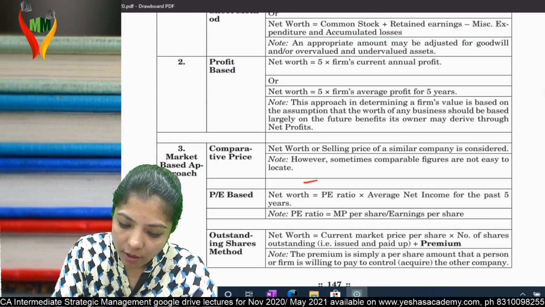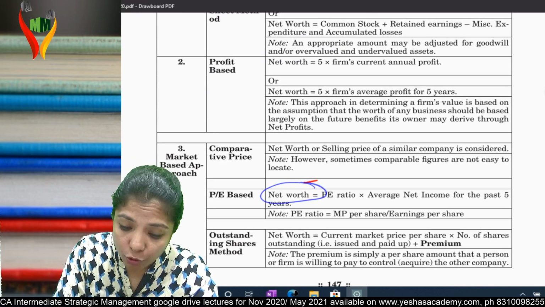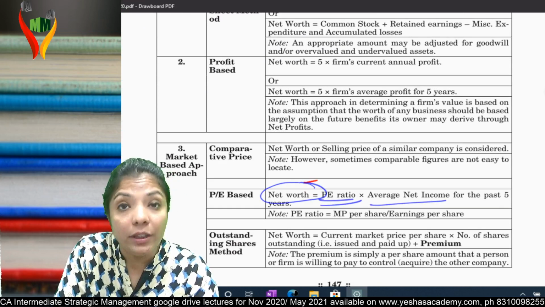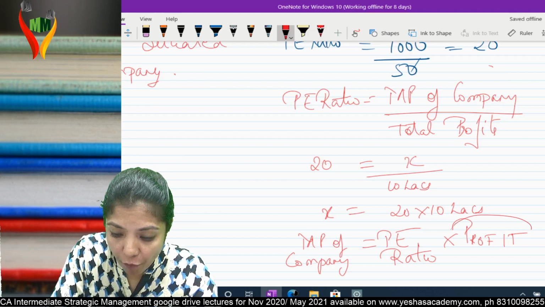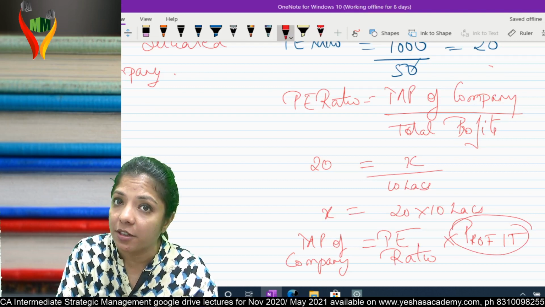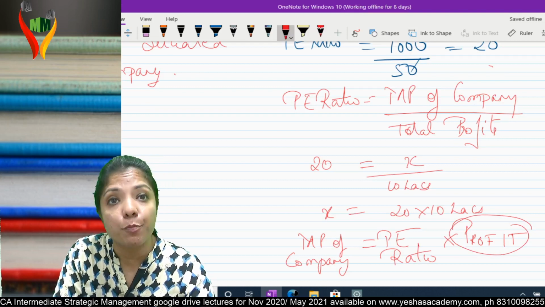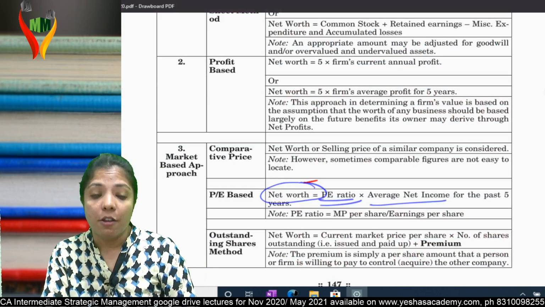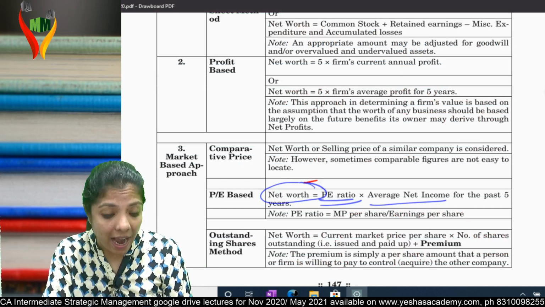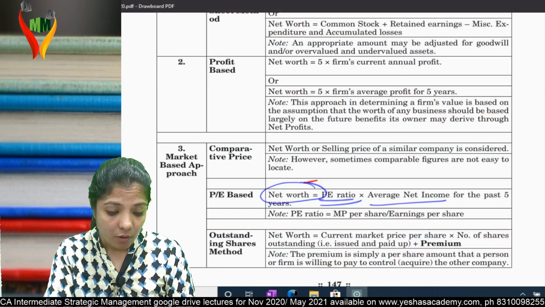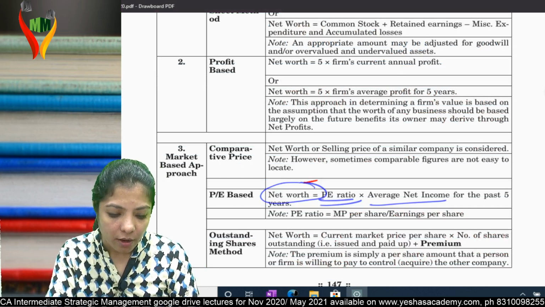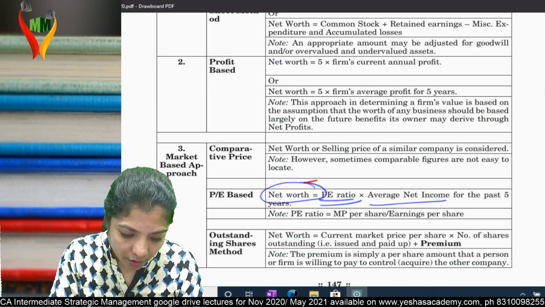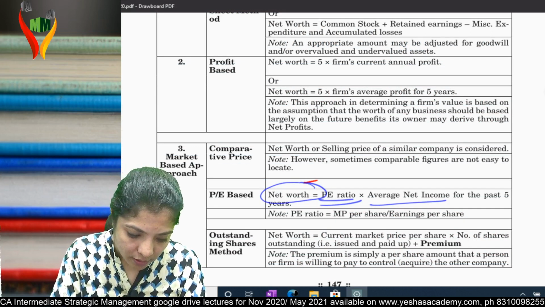If you see the formula, net worth is equal to PE ratio into profit. The only difference over here is we will take average profit of last 5 years. Average net income for last 5 years. Am I clear? We have derived the formula. Once you derive the formula, you will never forget. Am I clear? Can I go ahead?